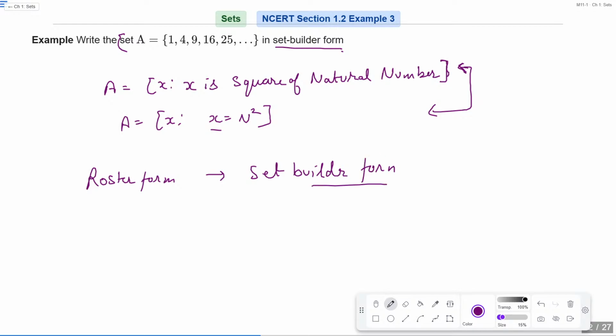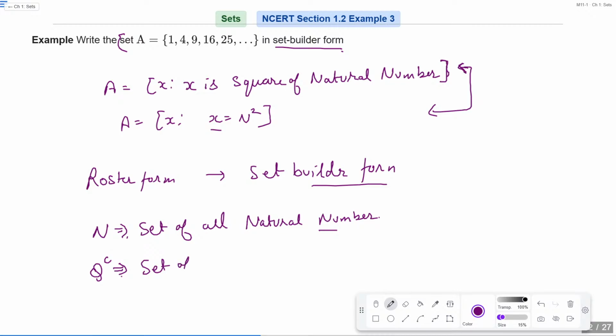Is that clear? Okay. So what does this set represent? If you see a capital N written, what does this symbol represent? Yes, repeat. This is the set of all natural numbers. And what does this symbol represent? Yeah, this is the set of all irrational numbers.